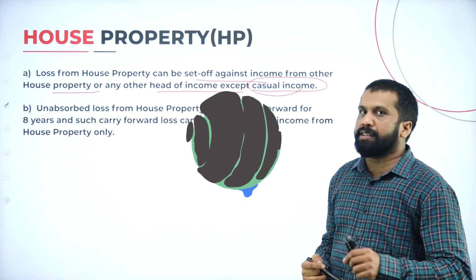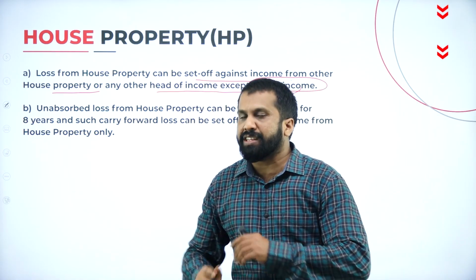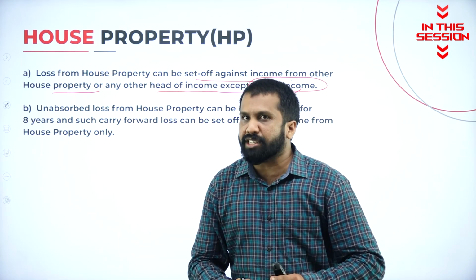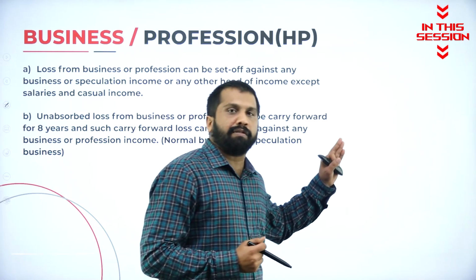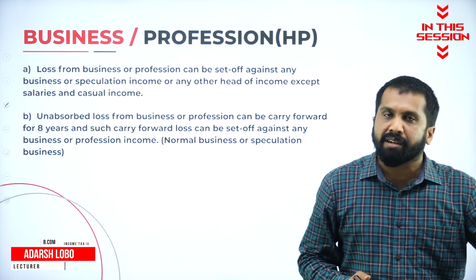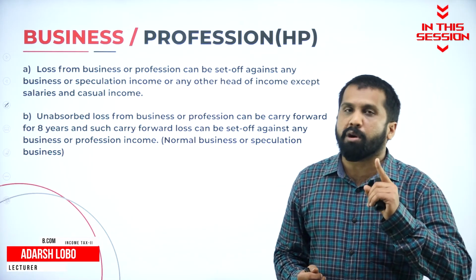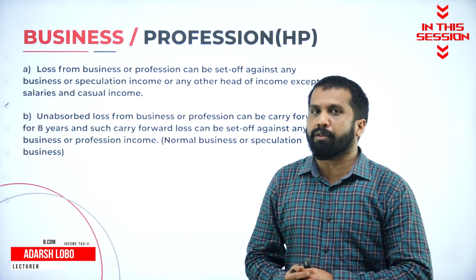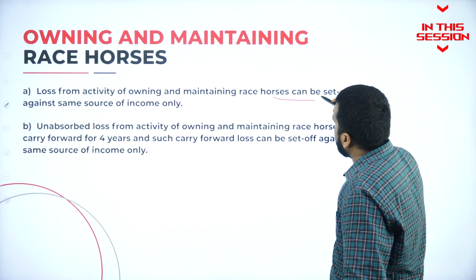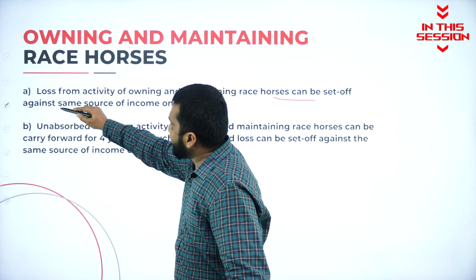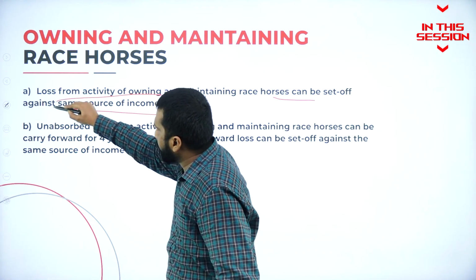House property, if there is a loss, you can adjust with any heads, except casual income. Set off and carry forward concept is there only for losses, not for profit. Loss from the activity of owning and maintaining horse races can be set off only against the same source of income.